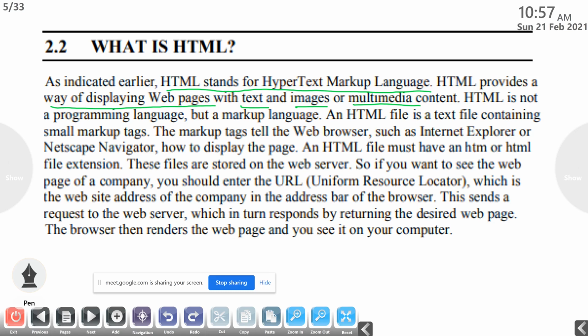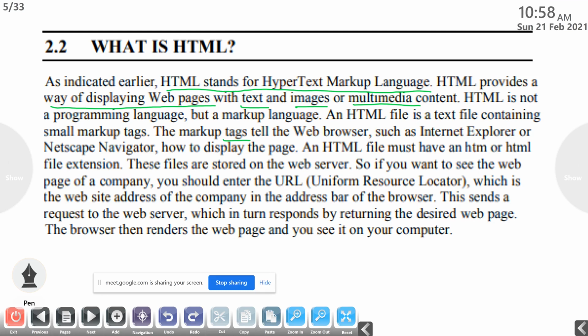An HTML file is a text file containing small markup tags. So in HTML we are not using commands, but we are using tags.